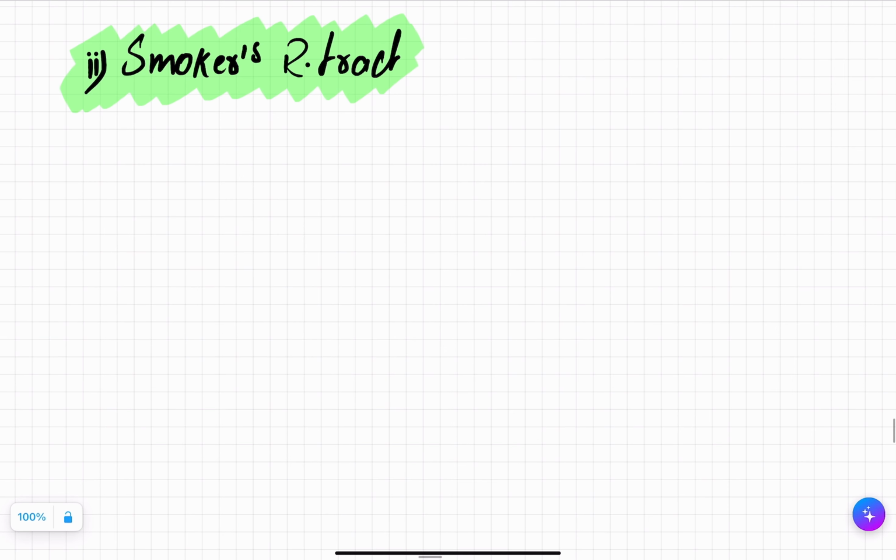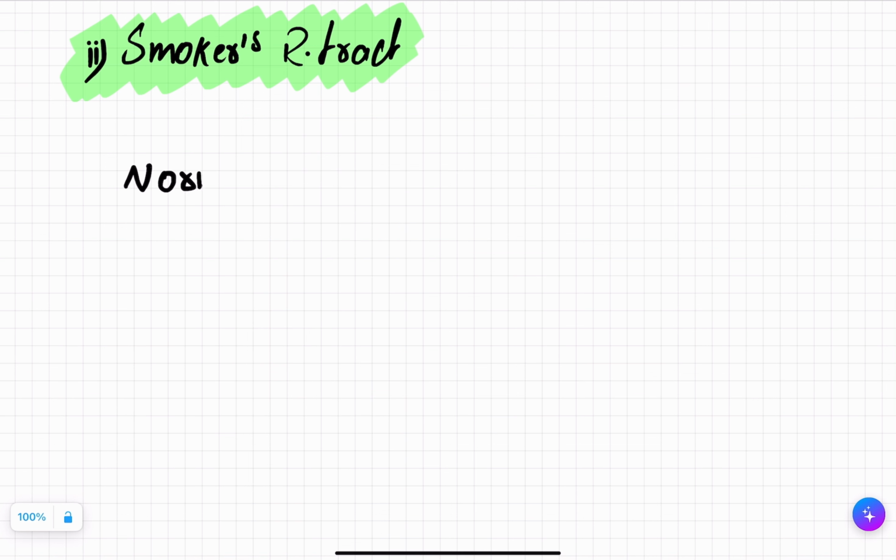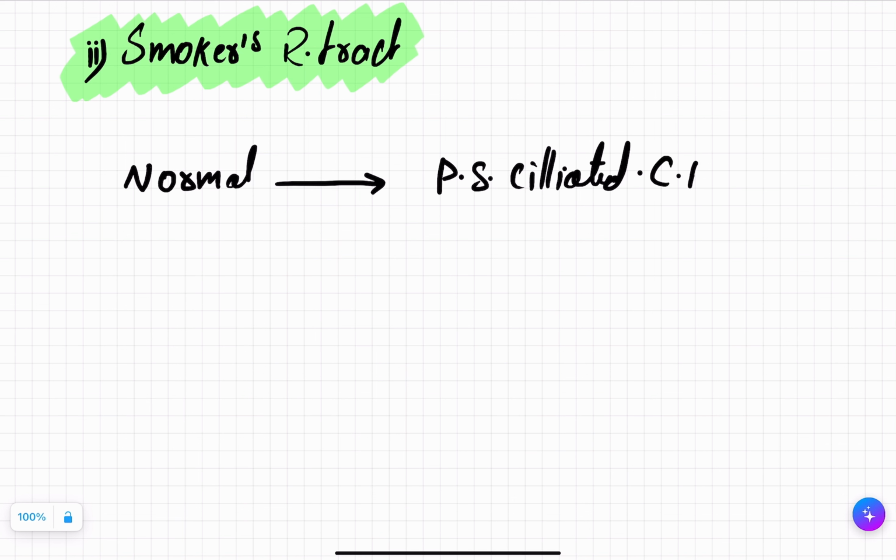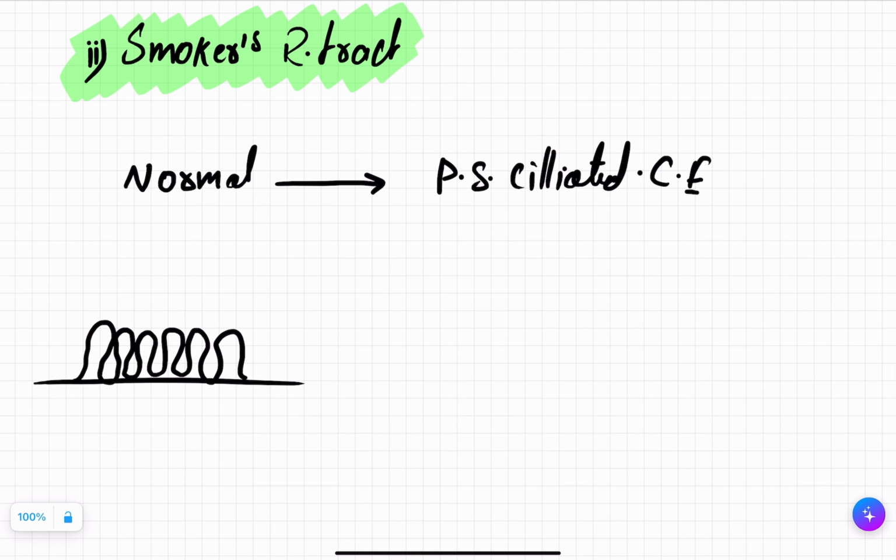Now, smokers' respiratory tract. See, what is the normal epithelium in the respiratory tract? That is your pseudostratified ciliated columnar epithelium. This is pseudostratified, but this is also very thin, because this might appear as multiple layers like one here, but this is also a single epithelial layer.